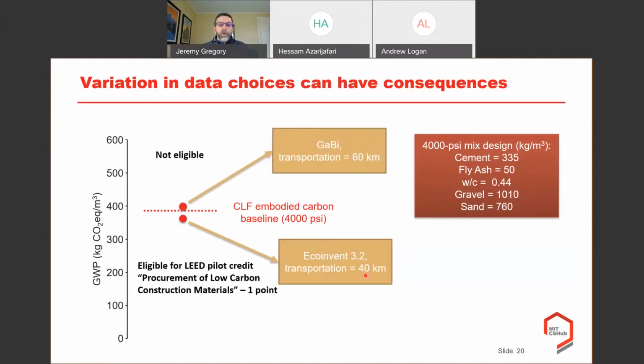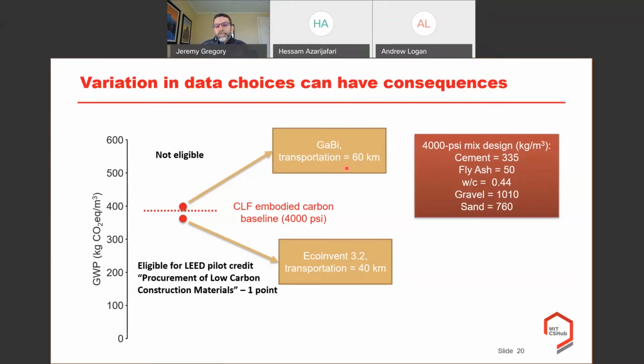Okay, now I can take that same mixture, same amount of data, but use a different background data set, the GaBi data set, and have a transportation distance of 60 kilometers, and now I'm above that baseline and am not eligible, right?